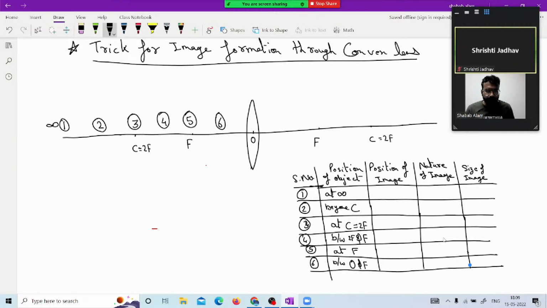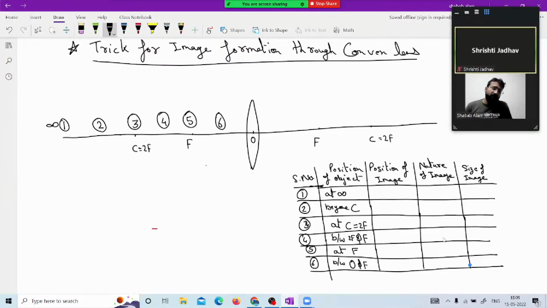Now let us talk about the image formation. Object at 1 means the object is at infinity. So whatever rays of light will be coming, approaching towards the lens, will all be parallel. Why parallel? Because if we produce them back, wherever the incoming rays intersect, that is the location of the object. But we needed the object to be at infinity, so we needed parallel lines to be retraced. Then only the object can be said to be at infinity. So when the object is placed at infinity, all the rays are coming parallel towards the lens.